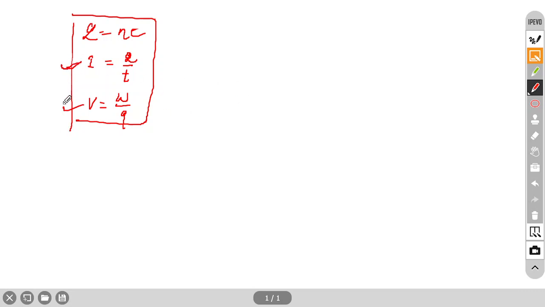That relation is called Ohm's law. Ohm's law is nothing but the relation between V and I. So V is directly proportional to I. And what is the definition of this Ohm's law? The potential difference between 2 points in a circuit is directly proportional to the current flowing through it.